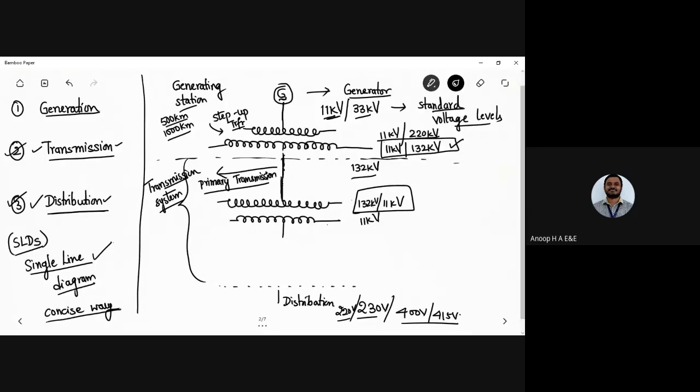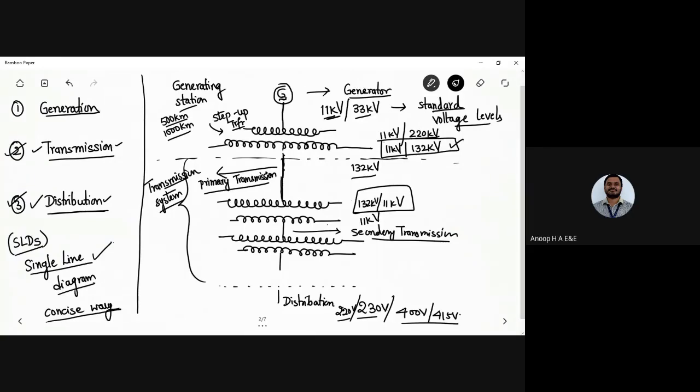Next, again, we are going to step it down to meet the load requirements of the industrial consumers. What we connect here are the industrial consumers. This end is generally called the secondary transmission.